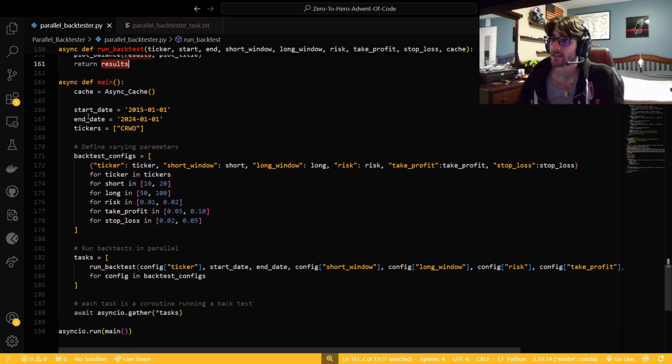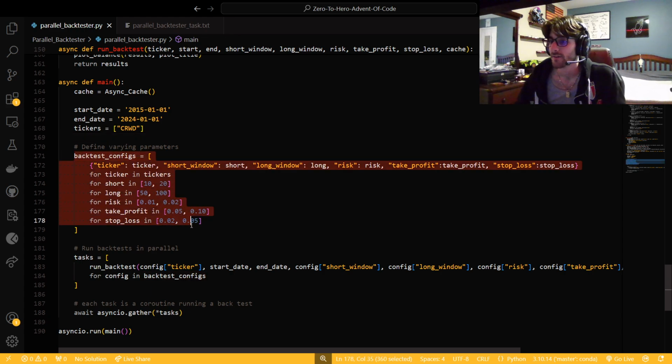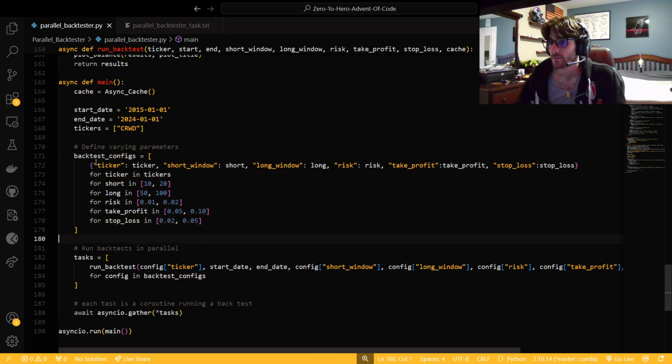So then once we're in our main, set our start and end date. I have it set to CrowdStrike because I already have a CSV for it, so it'll be really quick. Now we can define our configs right here. So it'll be a dictionary like this. For every ticker that we have, every short value we have, every long value we have, all of our risk, that should be higher. Say like 5% and then 10% of the account. And then we have our take profit and our stop loss values over here.